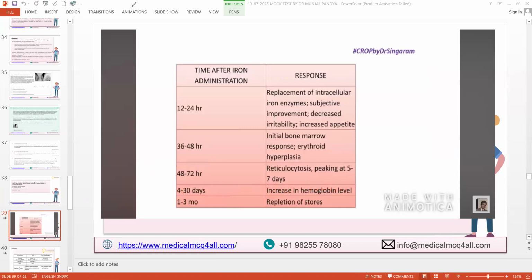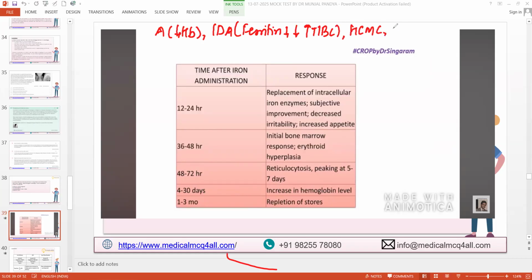So whenever you give oral iron to any anemia patient, anemia means a low HB patient. Iron deficiency anemia means ferritin is low. That is the hallmark of iron deficiency: low ferritin, low iron and high TIBC. This is classical of iron deficiency anemia, right? You have hypochromic microcytic picture in the peripheral smear. You have low MCV. You may have low MCH, right? This is classical for iron deficiency anemia.